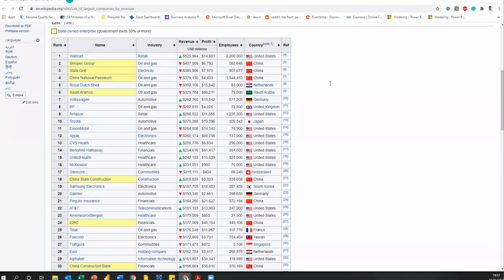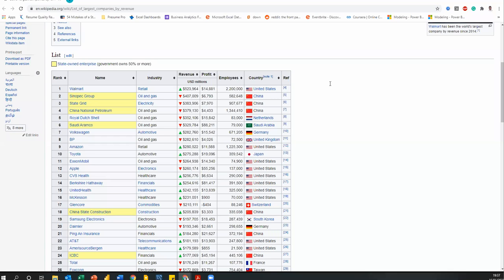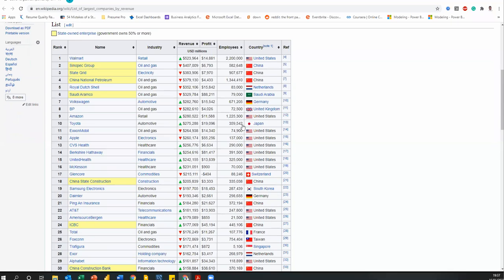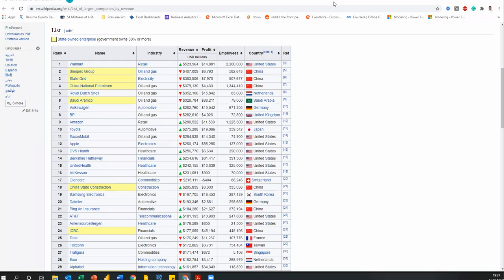So let's imagine I want to use this table in my reports to do some analysis, okay? Now I'll show you how beautiful Power BI is. How you can connect live to a web application to get data out. Before, if I was supposed to do this report in typical Excel, I'd probably have to come here and copy this table. I'd be lucky if this table copies in the right order. Let me even try it.